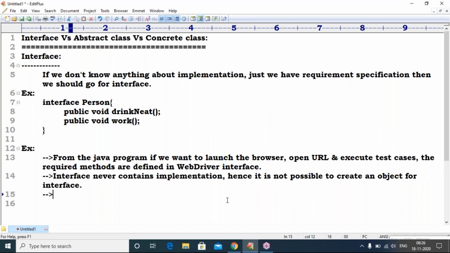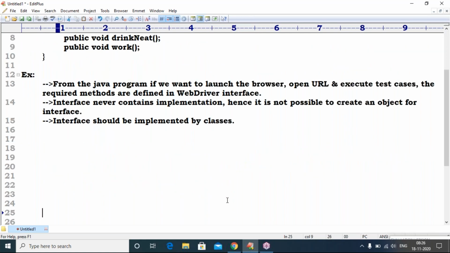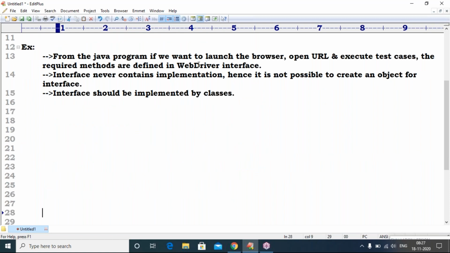Interface should be implemented by classes. Observe carefully. Whatever methods you require, those methods are available in the WebDriver interface. Interface does not contain implementation. That's why object creation is not possible. Interface should be implemented by different classes.